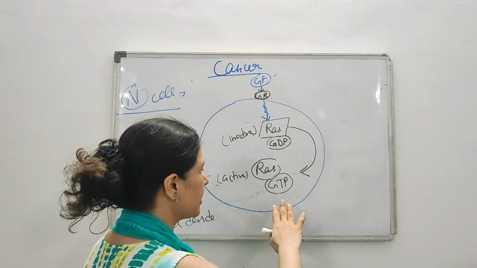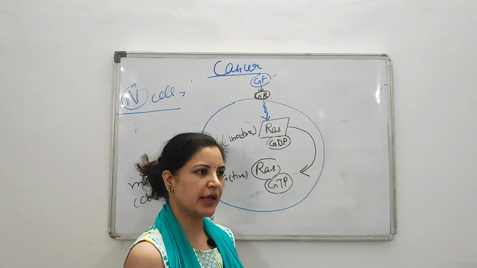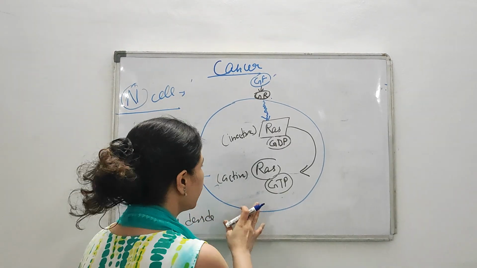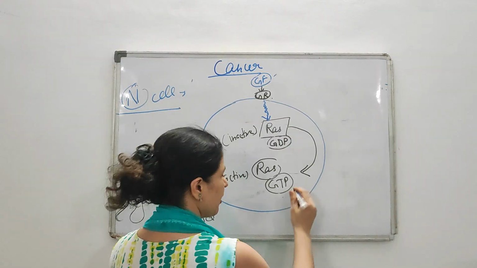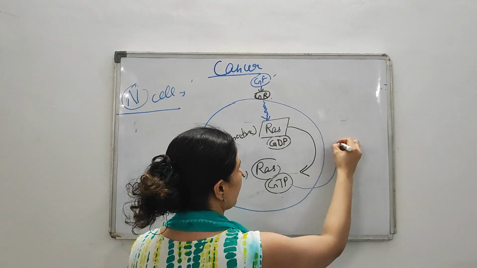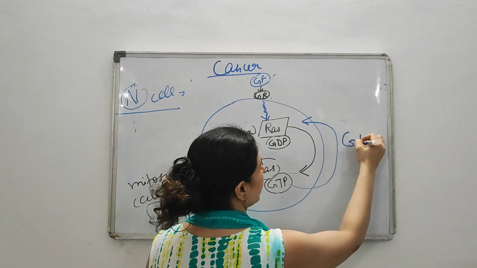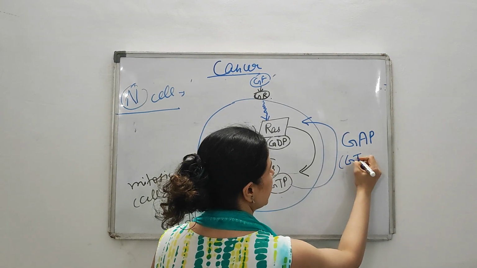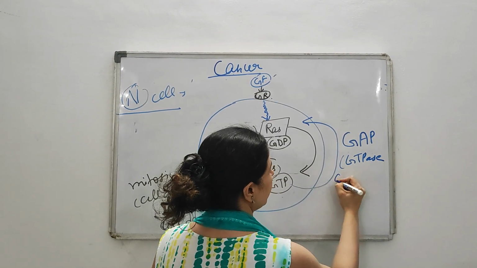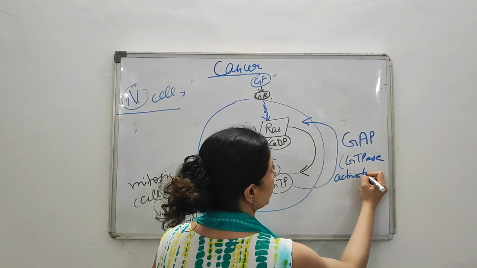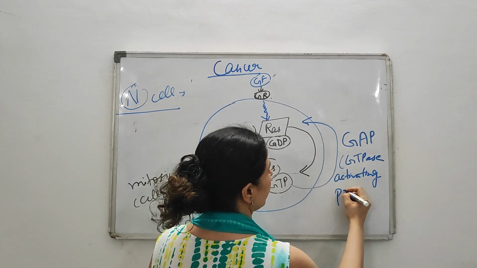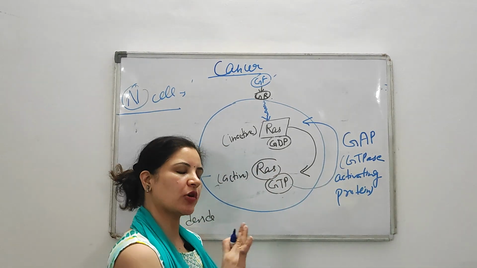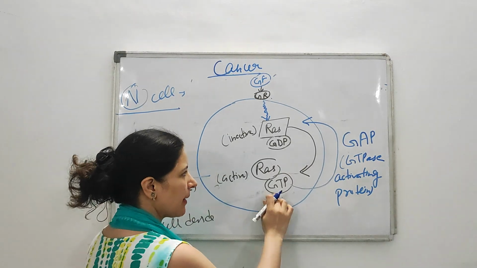Now it's not that your normal healthy cell keeps dividing. No, after some time the cell doesn't need any division. It should be stopped, right? Then what happens? Then some kind of protein will come, and this protein is GAP. What is GAP? GAP is GTPase activating protein. Okay. When the cell doesn't need any division, now the cell is exhausted, I don't have to divide, then a GAP comes.